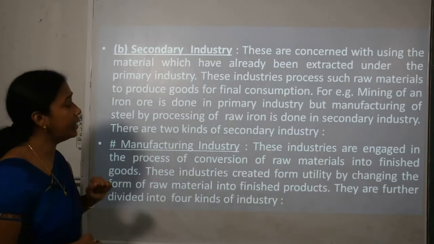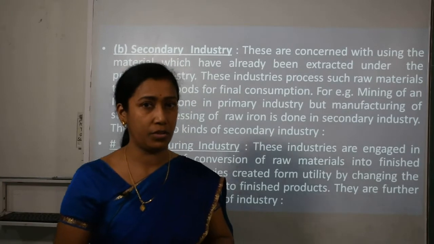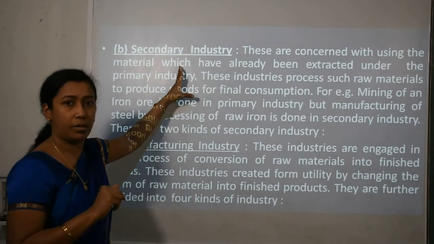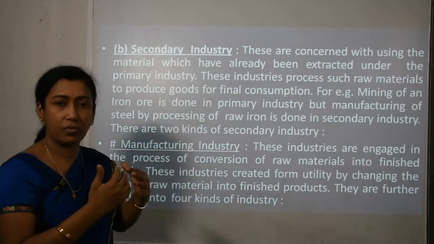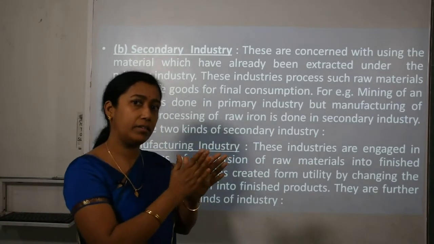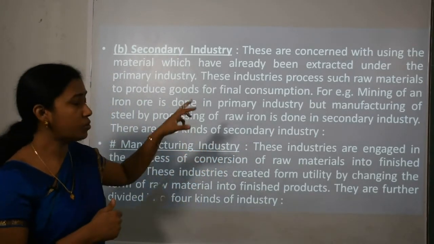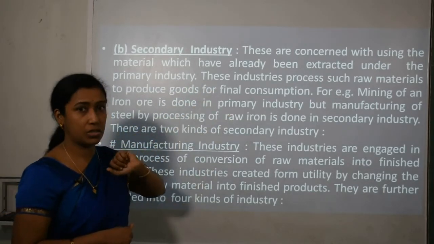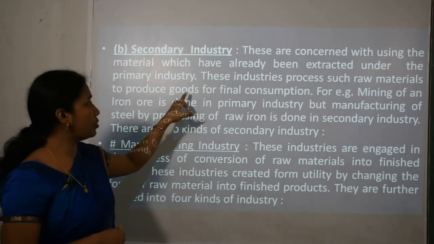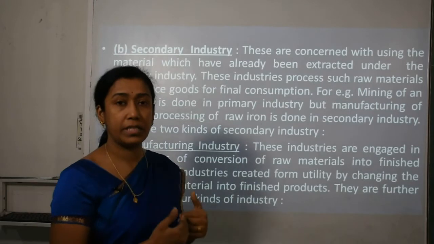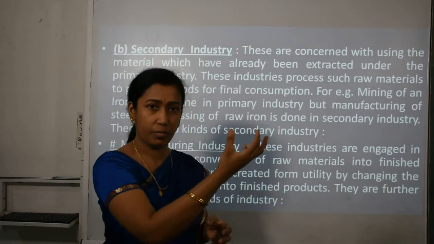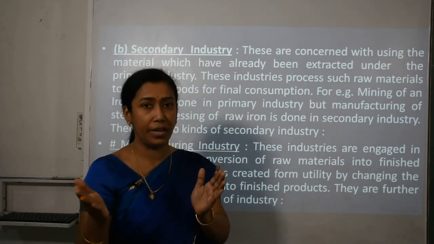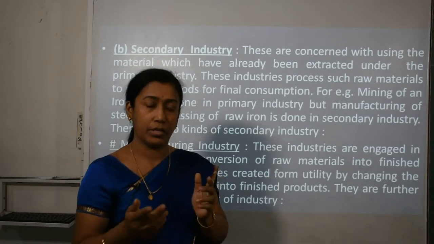Now moving ahead to the second kind of industry, that is secondary industry. These are concerned with using the materials which have already been extracted in the primary industry. First the extraction is done in primary industry, and after that these goods are transferred to secondary industry for further use. These industries process raw materials to produce goods for final consumption. That means in secondary industry we take goods extracted by primary industry and convert this raw material into finished products or useful goods.